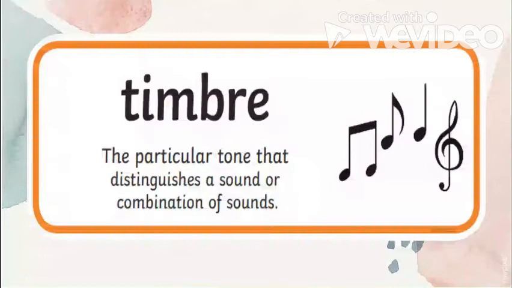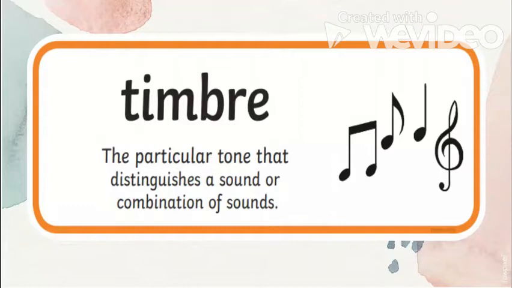So each one of us has a different timbre. Just like me, I have a thick or low pitch or timbre. Again, class, it is the quality of a musical tone or sound that distinguishes different types of sound production, such as voices and musical instruments.